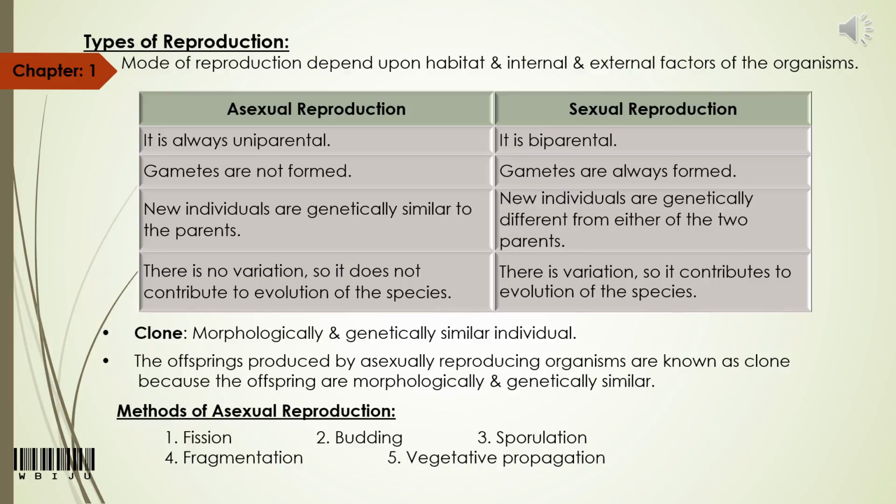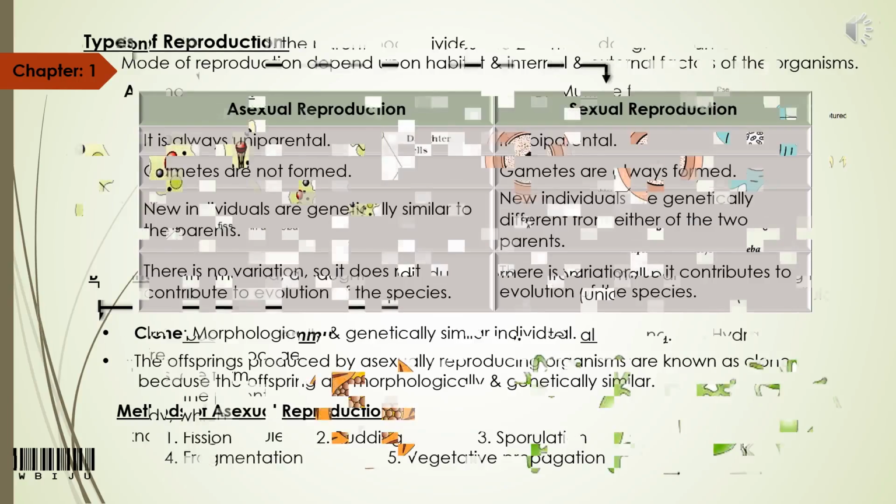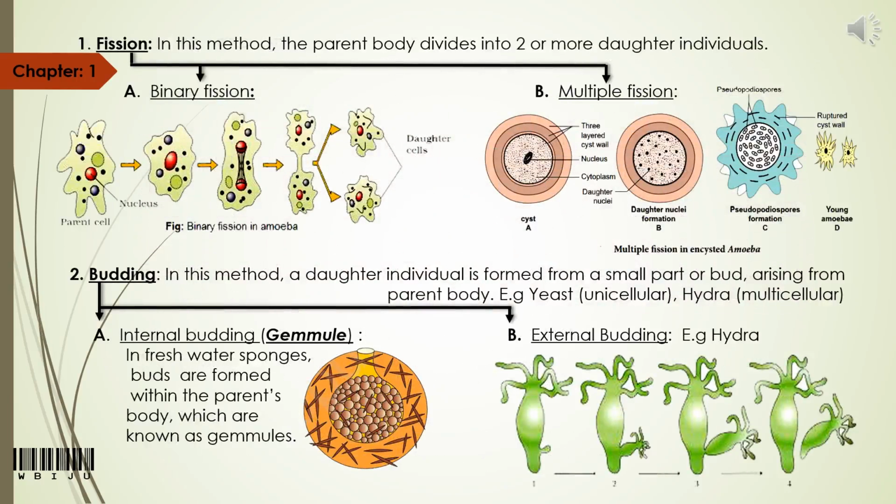Now, after this, we will come to asexual and sexual reproduction part by part. First, let us discuss asexual reproduction. Some common methods are fission, budding, sporulation, fragmentation, and vegetative propagation. Let us discuss the methods of asexual reproduction one by one. First one is fission. In this method, the parent body will divide to form two or more new individuals.